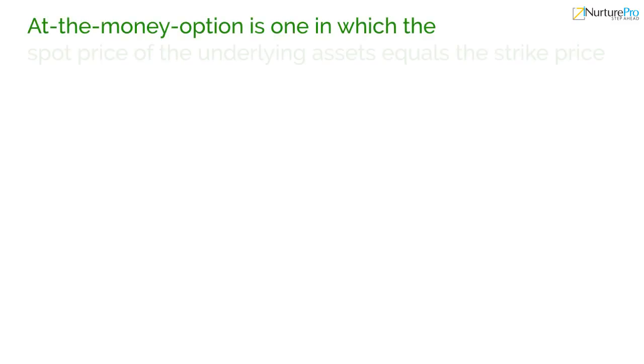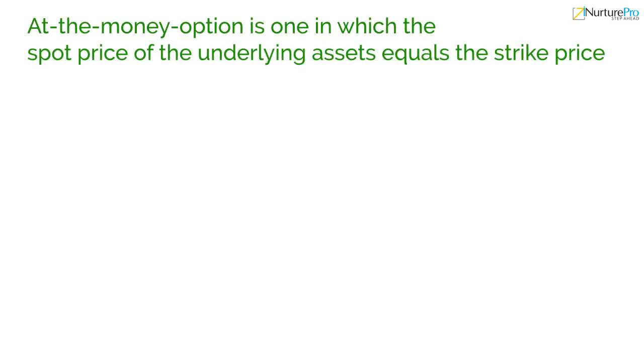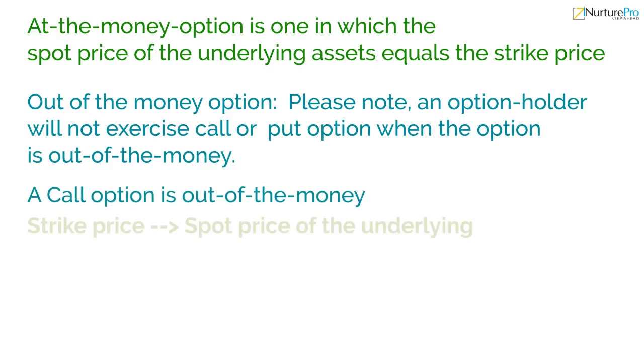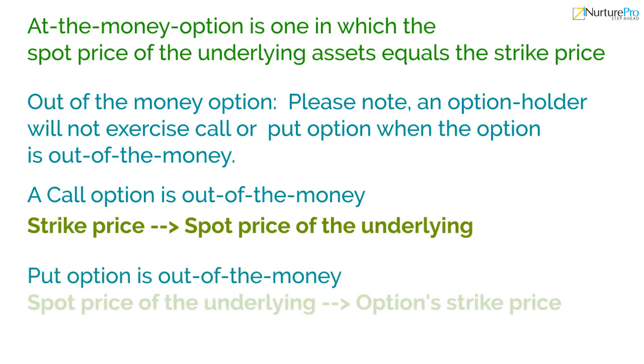At the money option is one in which the spot price of the underlying assets equals the strike price. Out of the money option. Please note, an option holder will not exercise call or put option when the option is out of the money. A call option is out of the money when its strike price is greater than the spot price of the underlying, and a put option is out of the money when the spot price of the underlying is greater than the option's strike price.